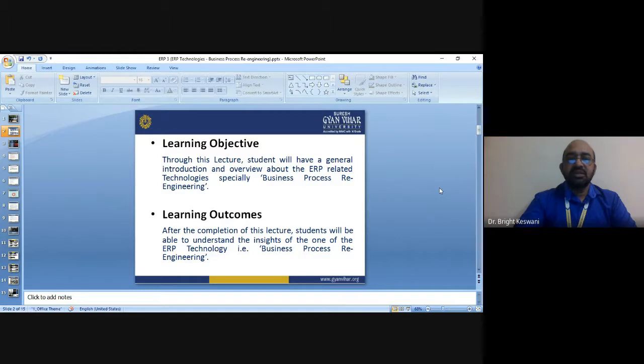These are the learning objectives and learning outcomes of this lecture. Through this lecture, you will have a general introduction and overview of the ERP related technologies. Especially, we will discuss business process reengineering. After the completion of this lecture, you will be able to understand the insights of one of the ERP technologies, that is business process reengineering.